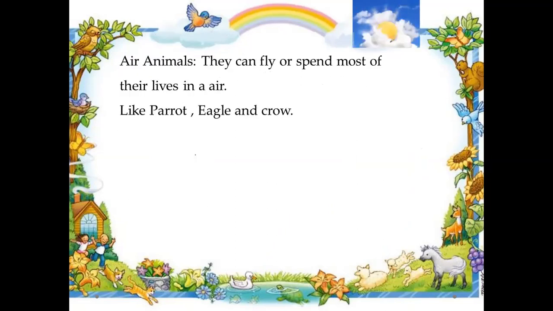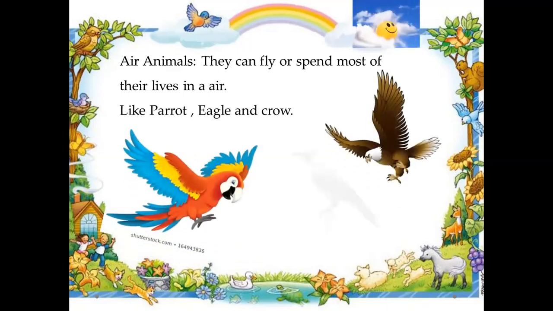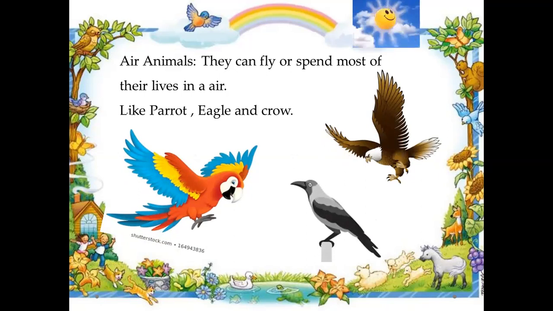The last one is air animals. They can fly or spend most of their lives in the air. Examples of this group of animals are parrot, eagle, and crow. They are included in the group of air animals.